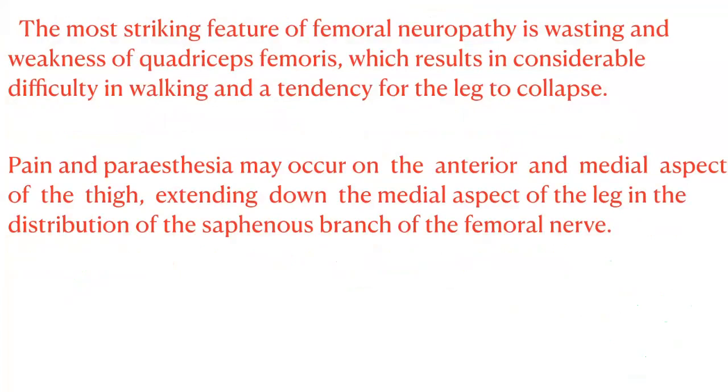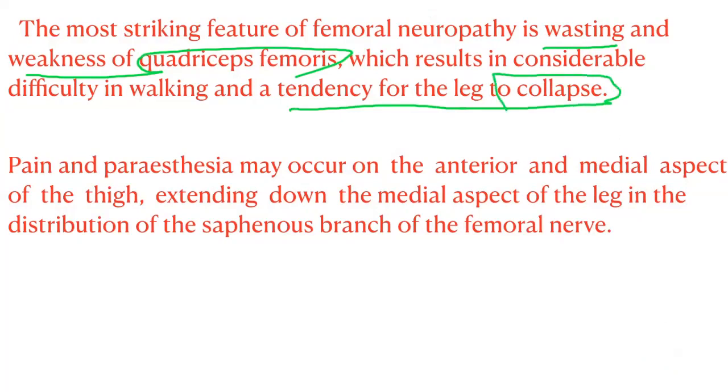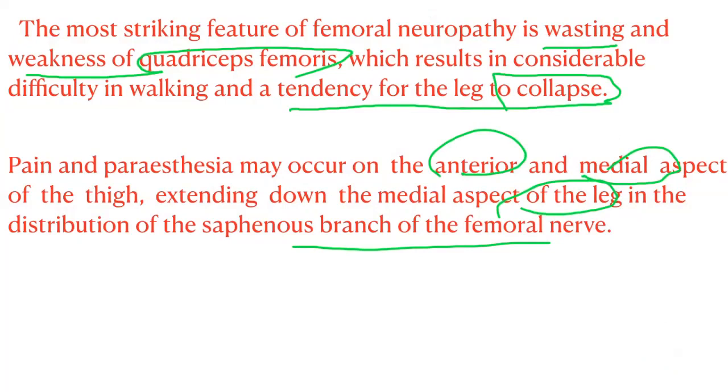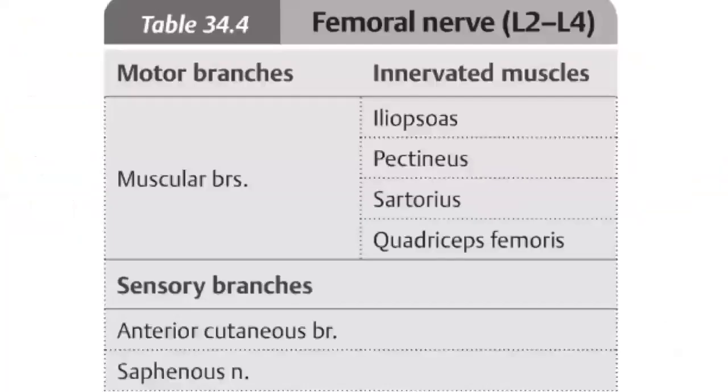And the most striking feature of femoral neuropathy is wasting and weakness of quadriceps, which results in considerable difficulty in walking and a tendency for the leg to collapse, okay? Pain and paresthesia again occur on the anterior and medial aspect of the thigh, extending down to the medial aspect of the leg because of the saphenous nerve, in the distribution of the saphenous branches of the femoral nerve, right? So that is the clinical anatomy of the femoral nerve, right?